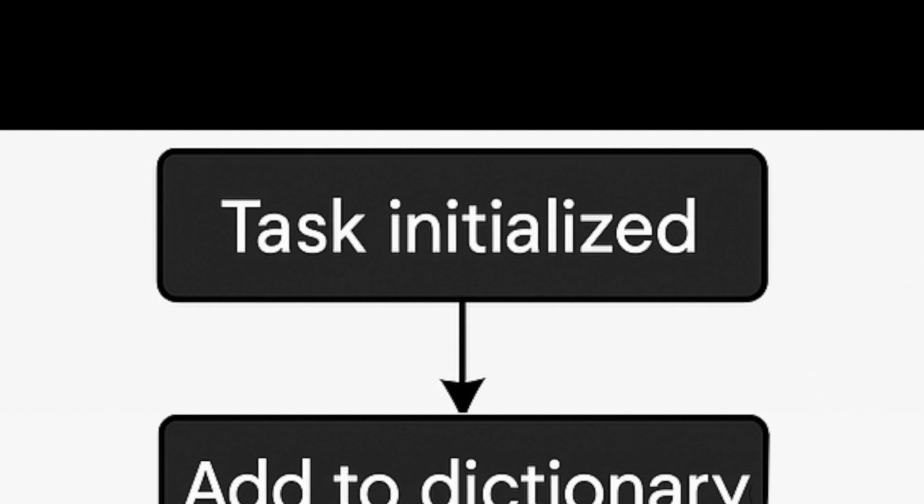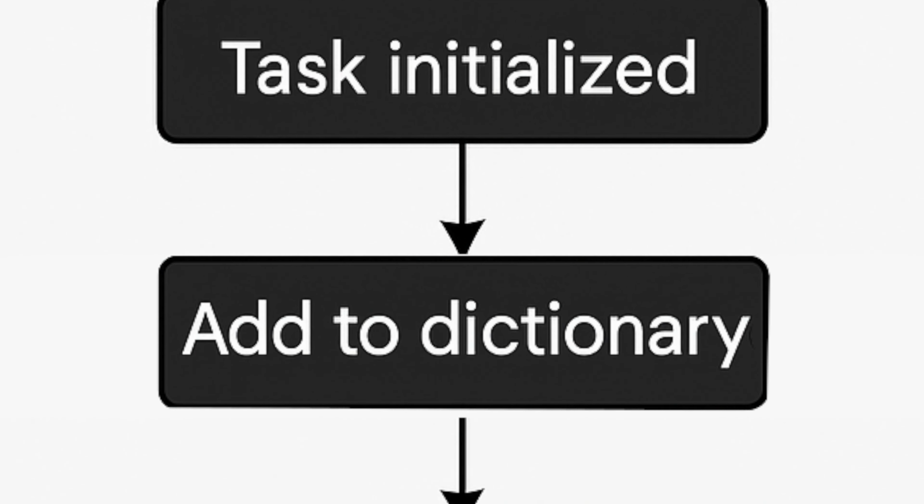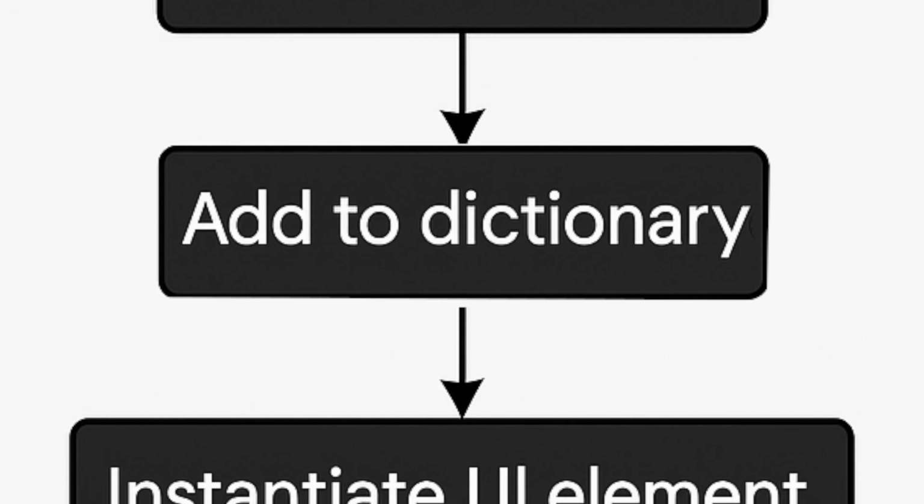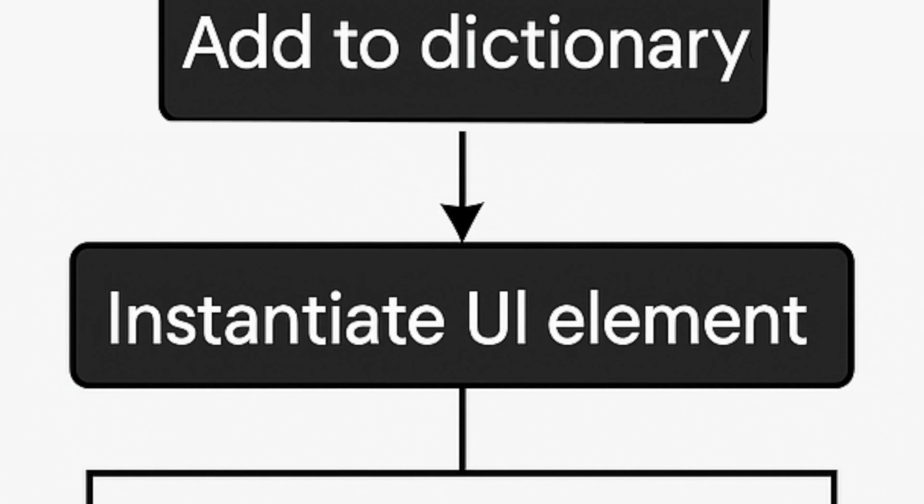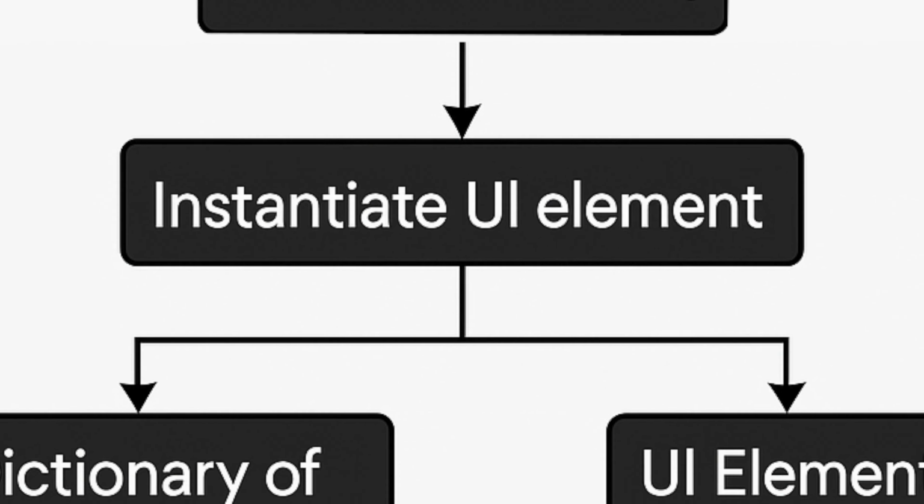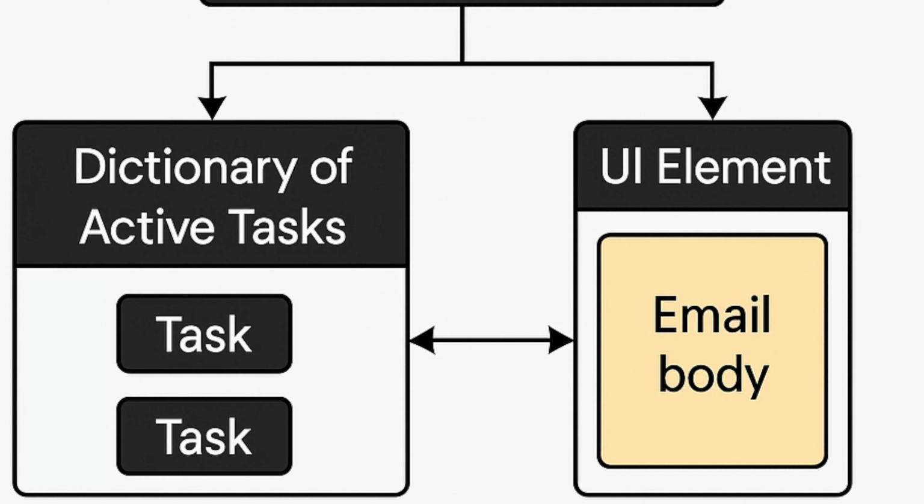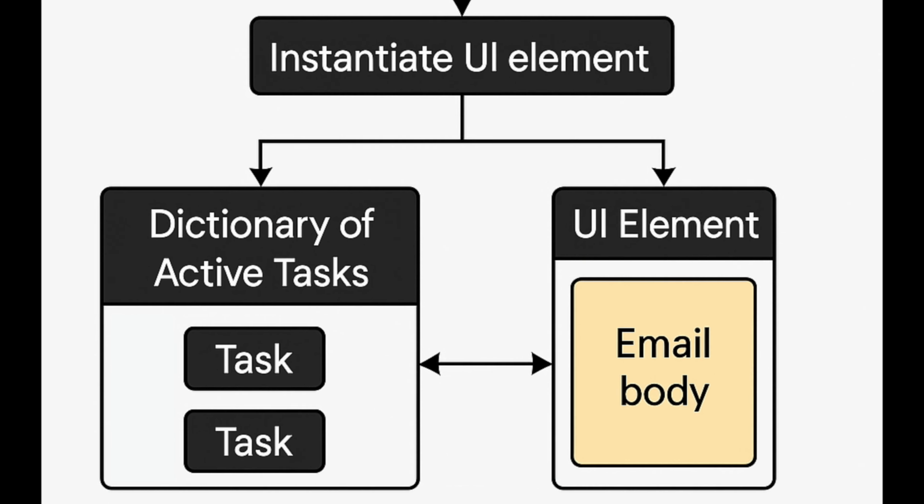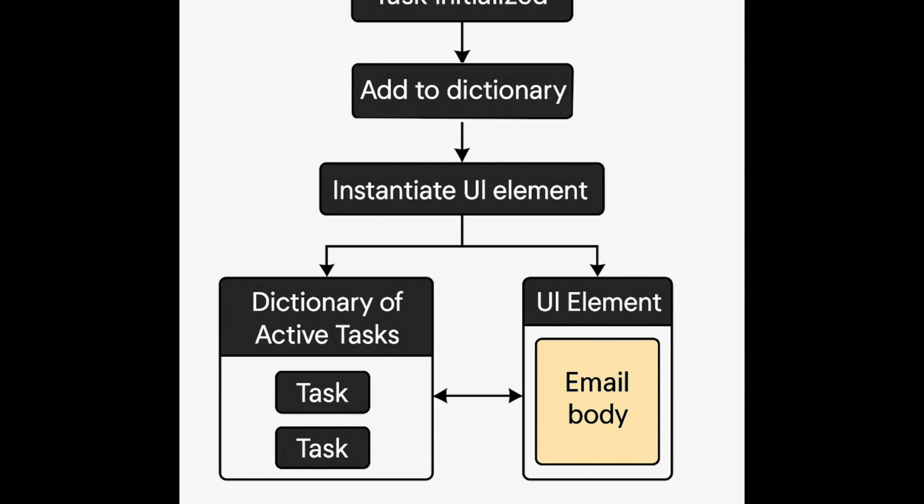But when the task is initialized, it's added to a dictionary of active tasks. This allows each task to be linked to a corresponding UI element, which displays the task's email body. And by maintaining these references, each new task automatically generates and stays connected to its own UI entry. Make sense? If not, I don't blame you, because I'm not sure I fully understand the system myself either.